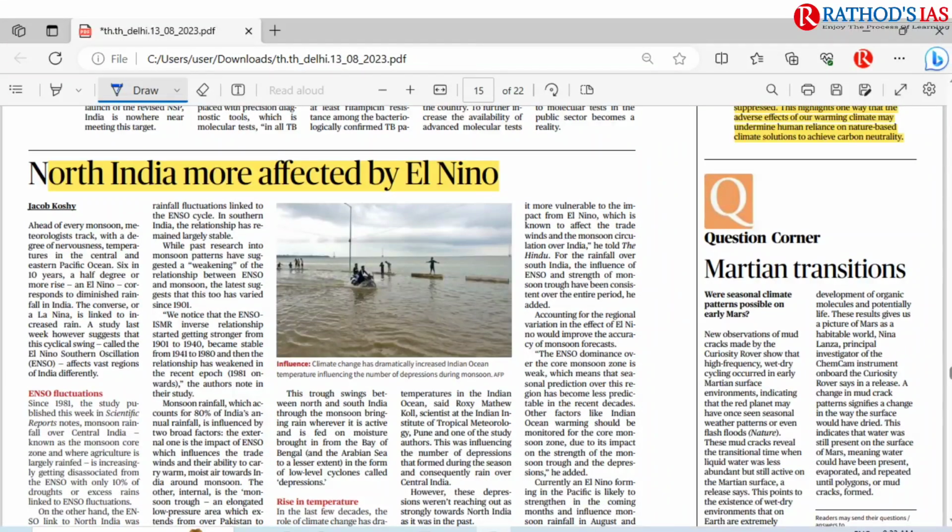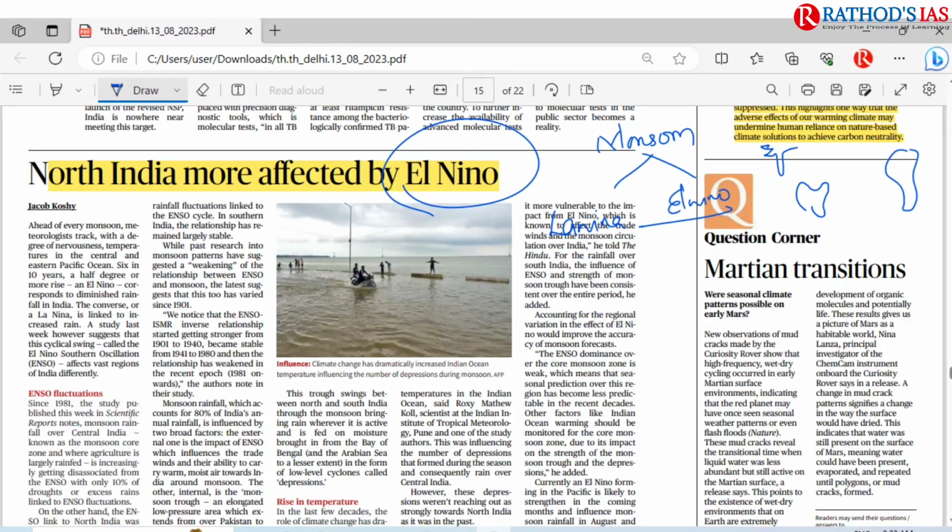And the next interesting topic is North India is more affected by El Nino. So here, already a number of times we discussed this El Nino. When you are reading the concept called monsoon, we will be coming across these two words, that is La Nina and El Nino. So El Nino is nothing but what happens normally. Here we have India, here we have Australia and here we have South America, right? Normally we will be having high pressure here and low pressure will be created in Australia and India. So winds will be moving from high pressure to low pressure.